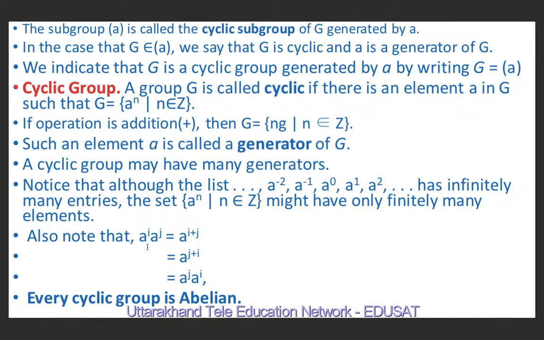Also we notice that a raised to power i times a raised to power j is equal to a raised to power i plus j, and i and j are integers. Therefore, since the commutative property holds for the elements of Z, i plus j is equal to j plus i. And this can be written as a raised to power j times a raised to power i. So we have shown that elements of a cyclic group are commutative, because a^i a^j is equal to a^j a^i. It means every cyclic group is abelian.